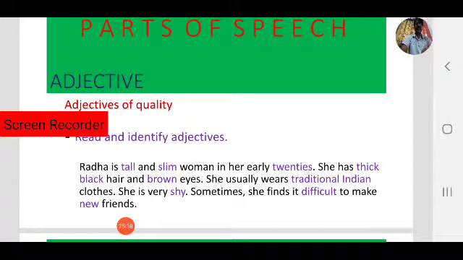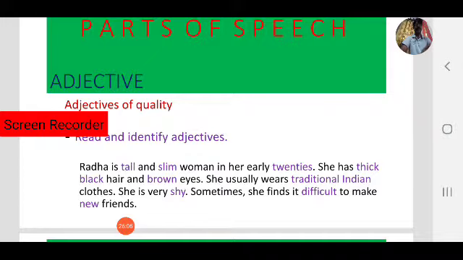In the paragraph: Radha is a tall and slim woman in her early 20s. She has thick black hair and brown eyes. She usually wears traditional Indian clothes. She is very shy. Sometimes she finds it difficult to make new friends. Okay, so note down the adjectives of quality as we have discussed: tall, slim, 20s.